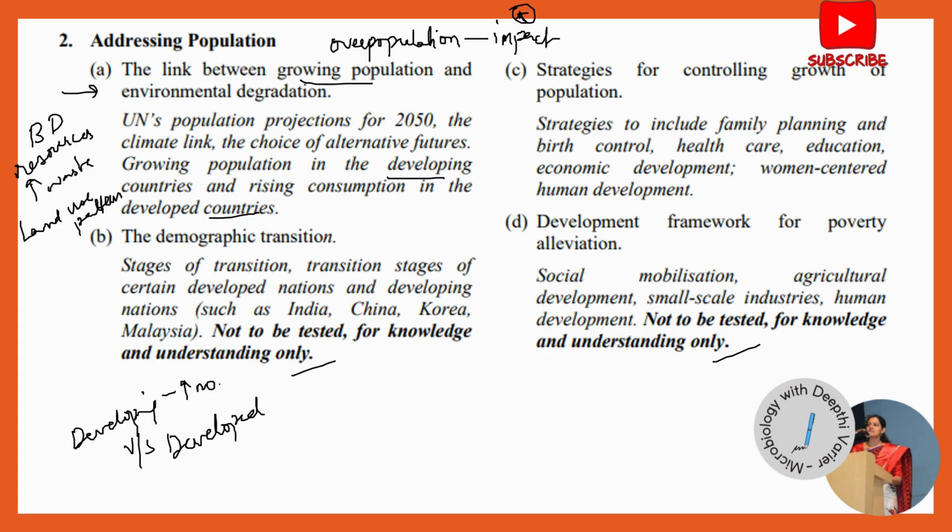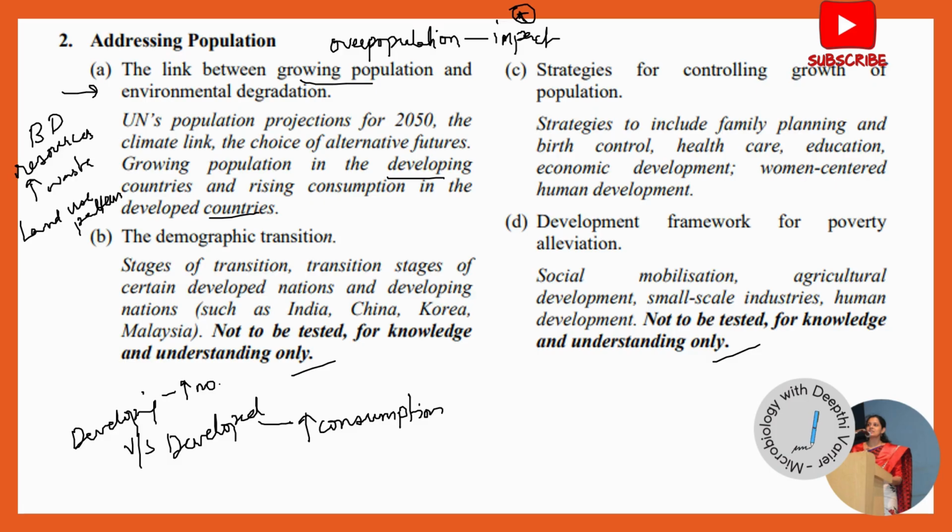But on the other hand, developed countries, even though the population is lesser when we compare them with developing countries, have very high consumption. The amount of electricity that they need is much higher than that of the developing countries. So, the resources are being used. In fact, for every 1,000 individuals, 3 to 4% of the Earth's resources is being used in the developed countries in comparison to 9,000 individuals of the developing.